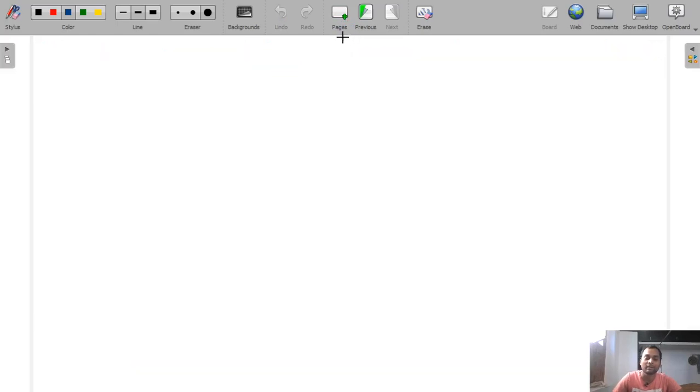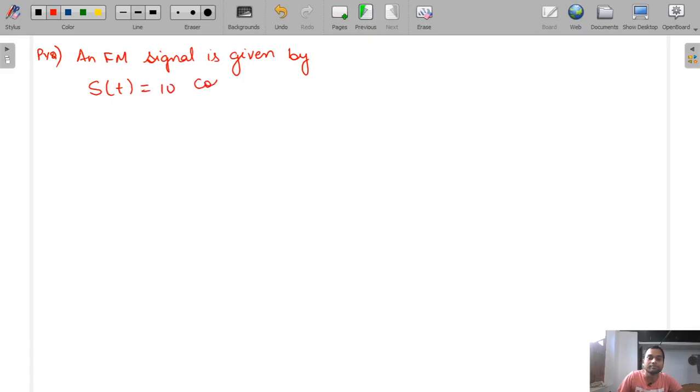So now we will take a very interesting previous year question. An FM signal is given by s(t) is equal to 10 cos(2 pi into 10 to the power 6 t plus 8 sin(4 pi into 10 to the power 4 t)).